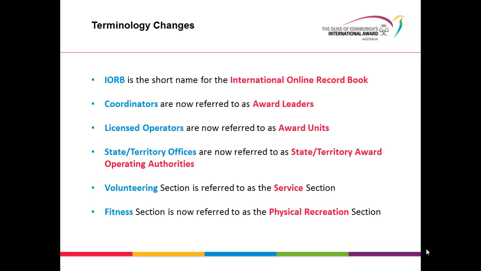The new terminology is used throughout the International Online Record Book and will also be used through these video tutorials and other support materials. So a quick overview: the International Online Record Book is the name of the system, but we refer to it as the IORB for short. Coordinators are now award leaders. Licensed operators are now award units. State and territory officers, the organisations that license your organisation to run the award, are now state and territory award operating authorities. Volunteering is now service, and fitness is now physical recreation.